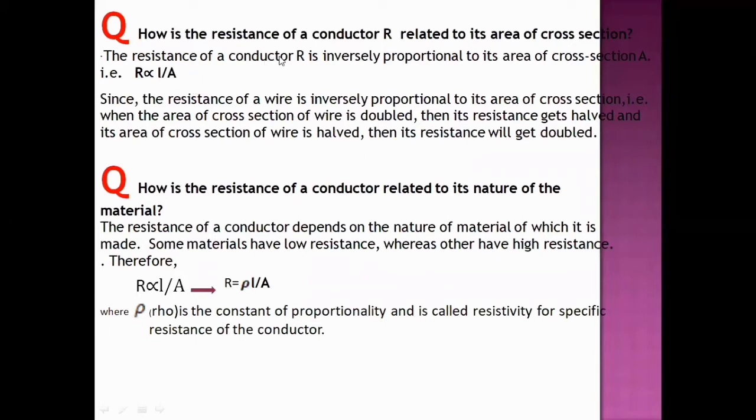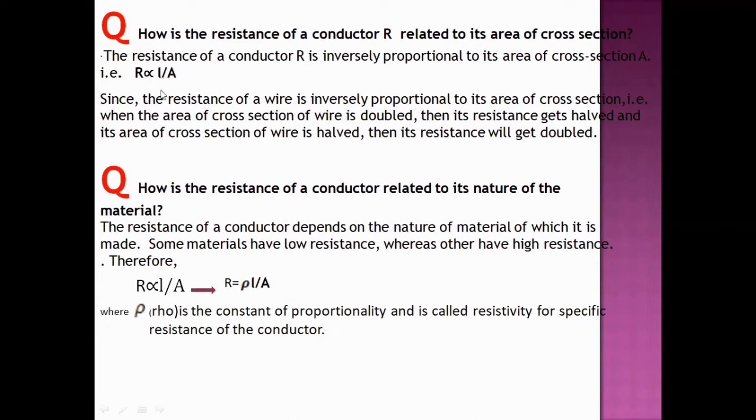How is the resistance of a conductor R related to its area of cross section? The resistance of a conductor R is inversely proportional to its area of cross section A. That is, R is proportional to 1 by A. Here, consider it as 1 by A.